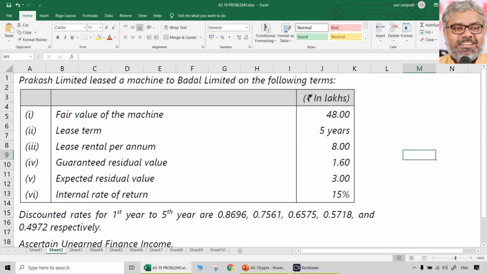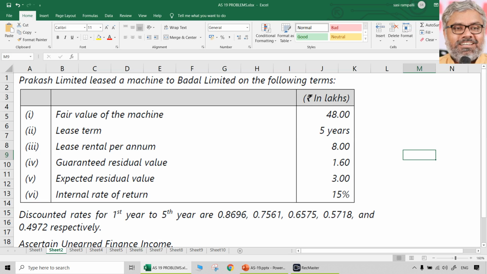Okay, fair value of the machine is 48 lakhs. Lease term was 5 years. Lease rental per annum was 8 lakhs. Guaranteed residual value was 1.6 lakhs. Expected residual value was 3 lakhs. That means what? Here unguaranteed residual value is important, because difference between expected residual value and guaranteed residual value is nothing but unguaranteed residual value. That will be 1,40,000. Internal rate of return, or you can call it interest rate implicit on lease, whatever the name you give, that is 15%.